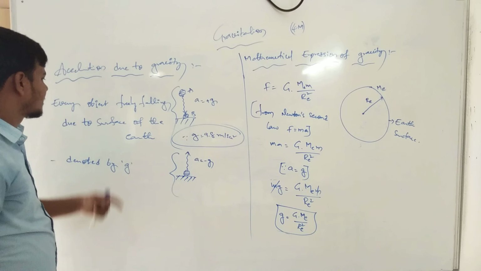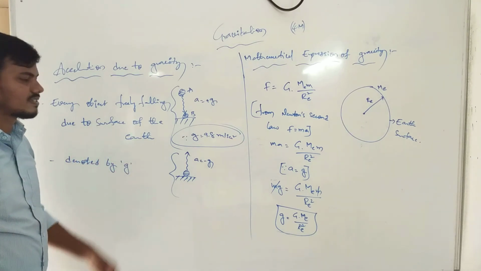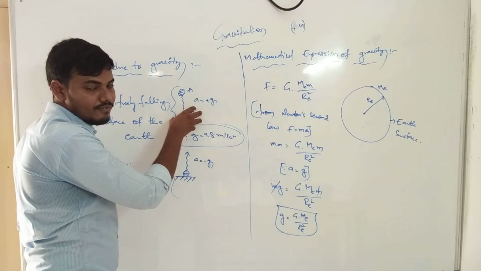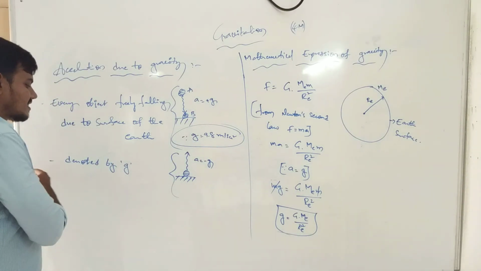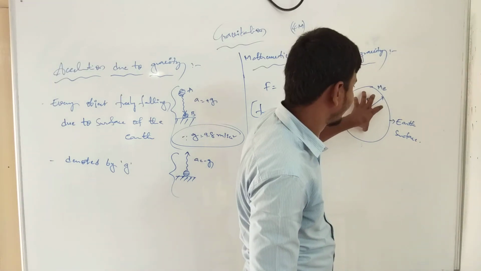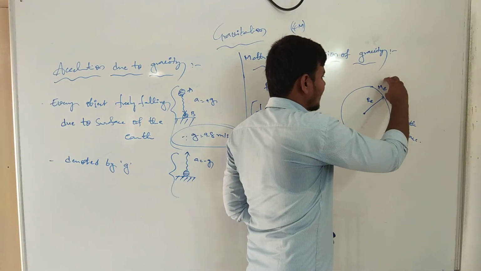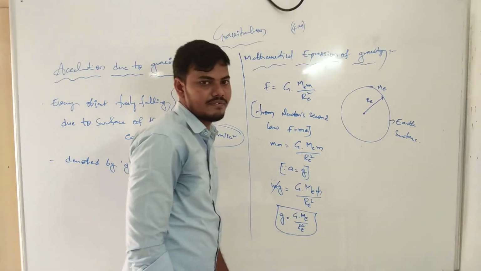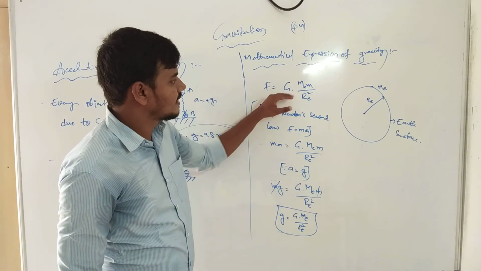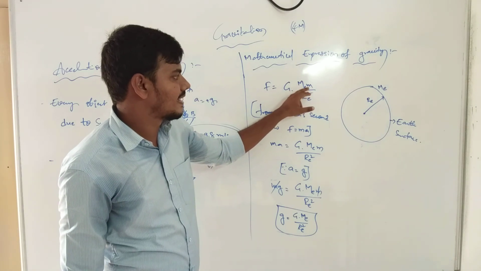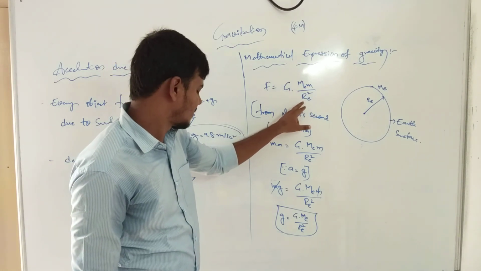Every object in free fall is attracted to the surface of the earth, and this acceleration is denoted by small g. In our mathematical expression, for example, this is the earth surface, the mass of the earth M E and radius of the earth R E. F is equals to, from our previous equation, capital G M1 M2 by R square. Here M1 means small m, M2 means capital M E, where E means earth, and R E square.